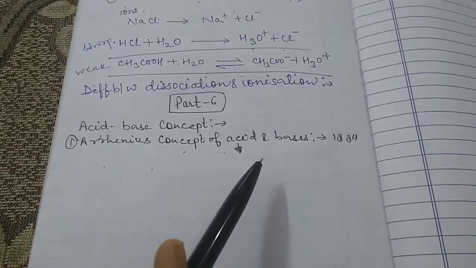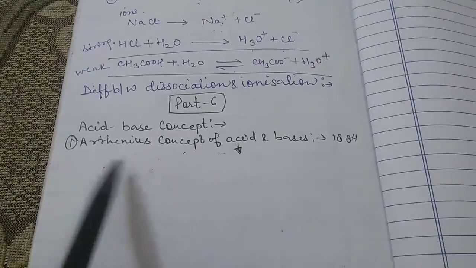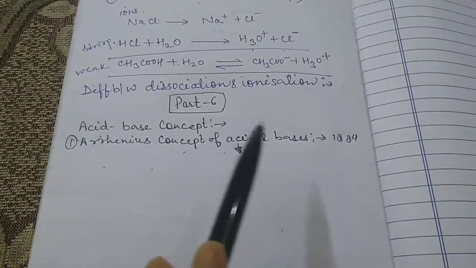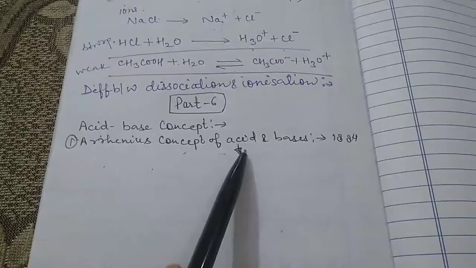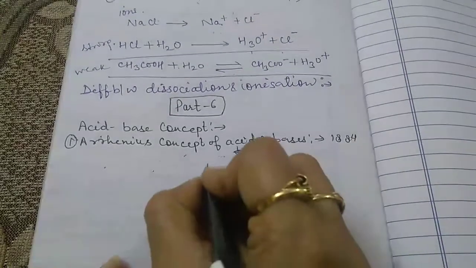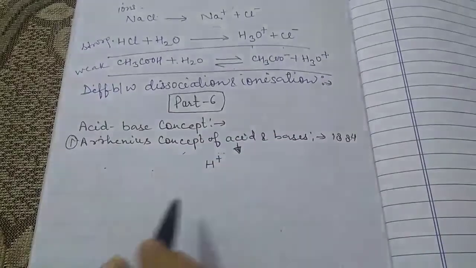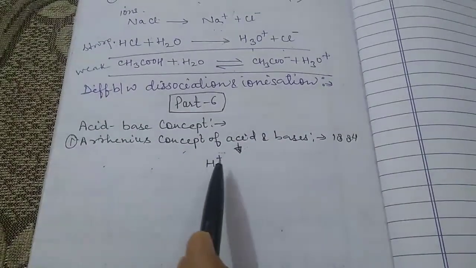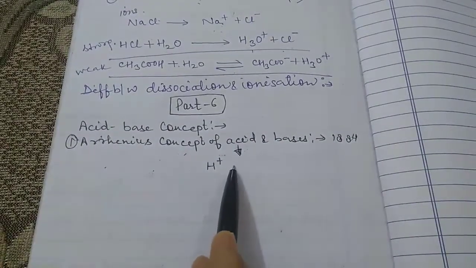Aqueous solution means the solution with water. An acid is a substance which dissociates in aqueous solution to give hydrogen ion. H plus ion is known as the hydrogen ion.